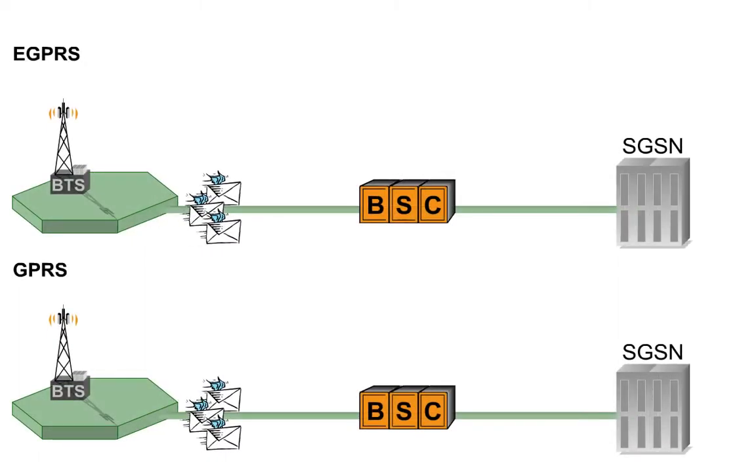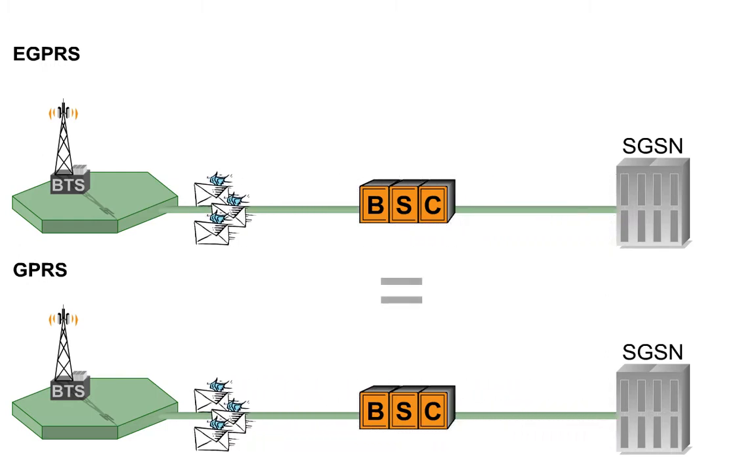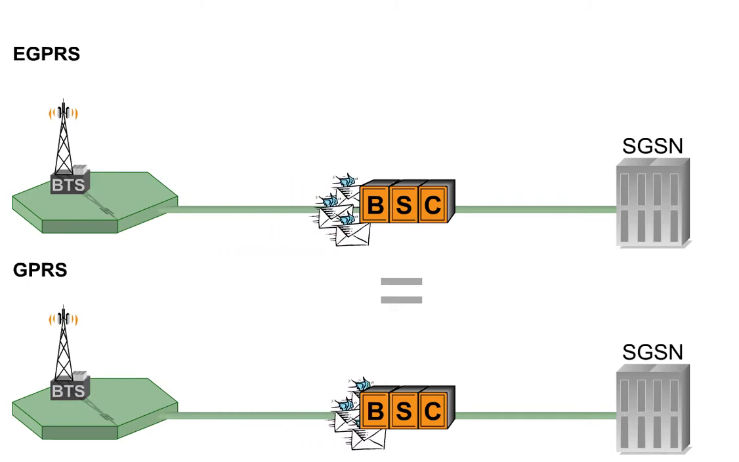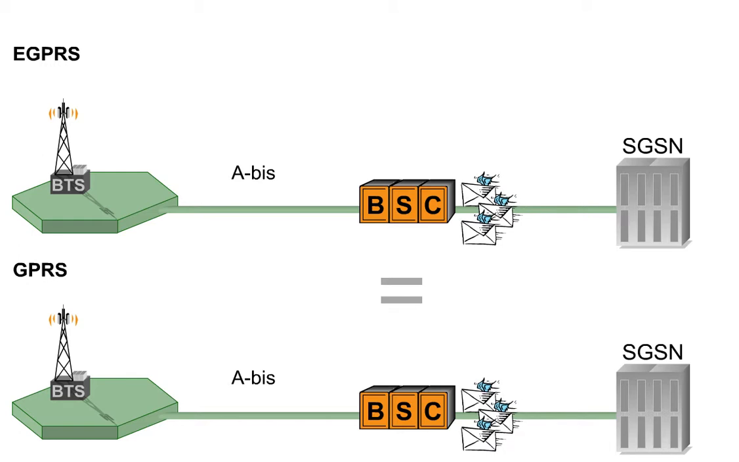In EGPRS, signaling procedures and the corresponding messages from and to SGSN are the same as for GPRS. They can be transmitted on Abis, as in GPRS, according to supplier-specific decisions, using different formats.